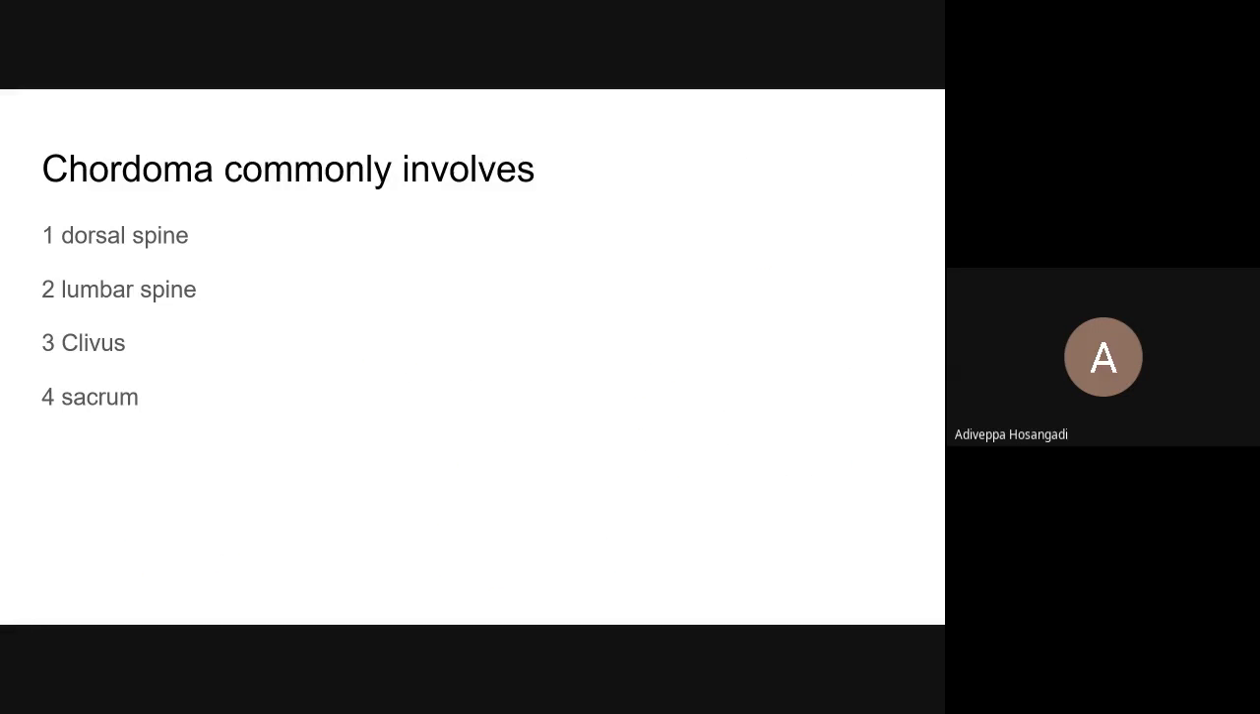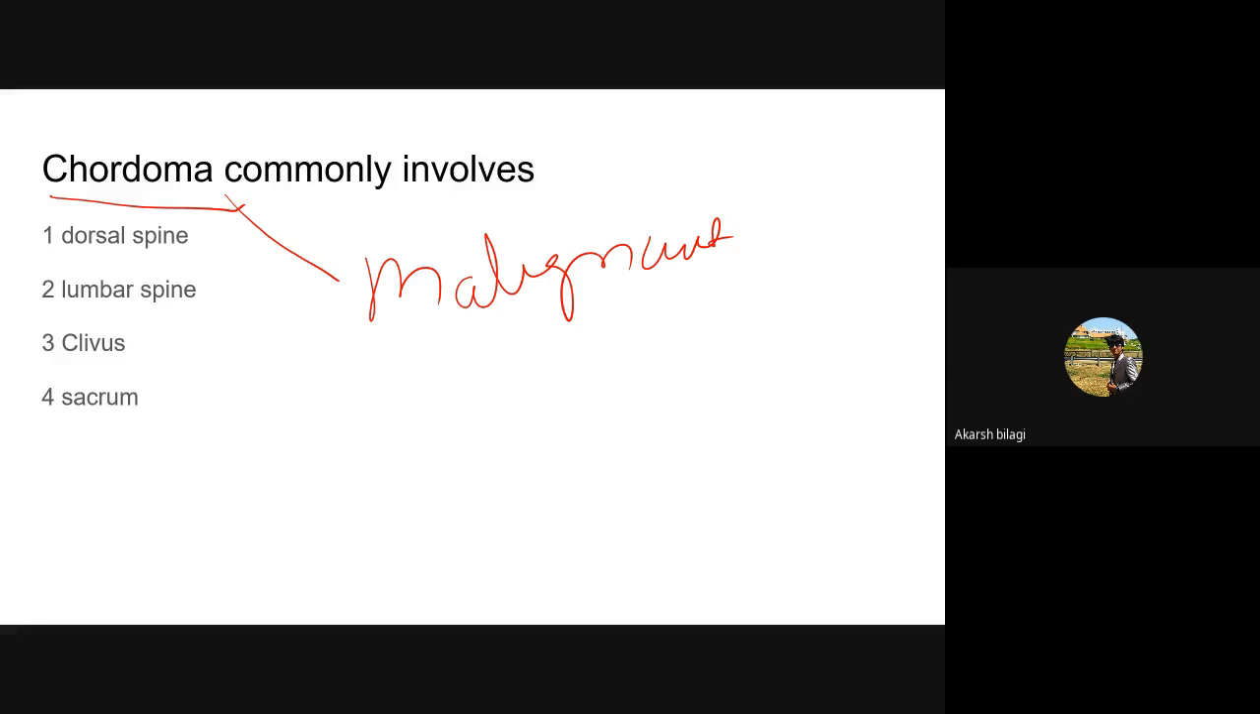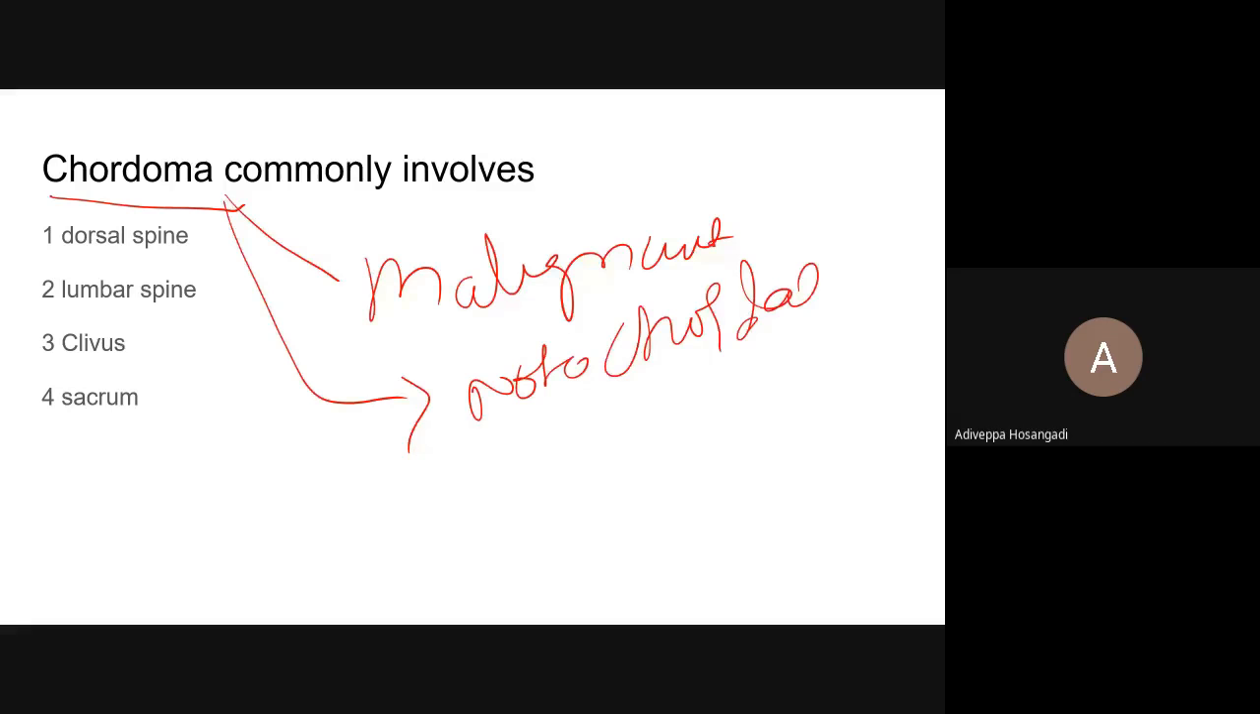Chordoma commonly involves. Chordoma, one important thing you should remember, it is a malignant bone tumor. It is not benign and it arises from notochordal elements. So notochordal elements means it must be very close to the spine only. So of all this, sacrum, it is most common. About 70% of chordoma arise from the sacrum and 10 to 20% from the base of skull.